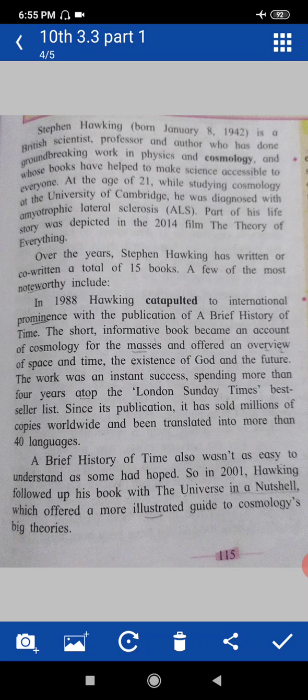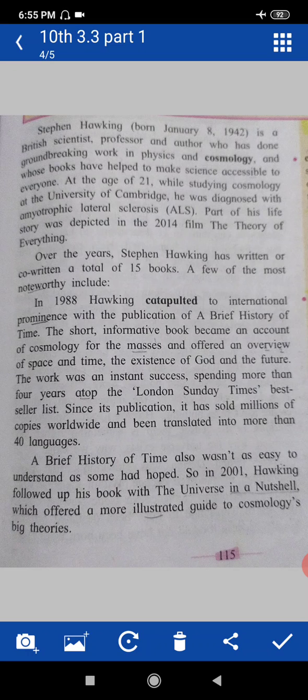These 4 concepts are explained in his book, with very short and informative knowledge, about what? An account of cosmology. To whom? To common people. And overview means what? He offered in the book an overview, a summary of a subject. Which subjects are there? Space, time, the existence of God, and the future.